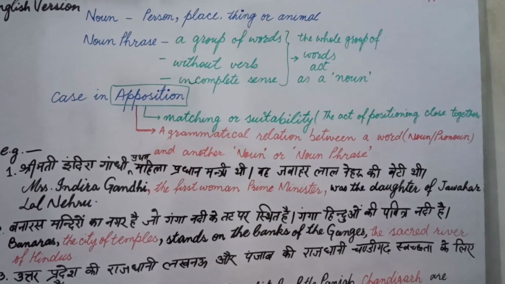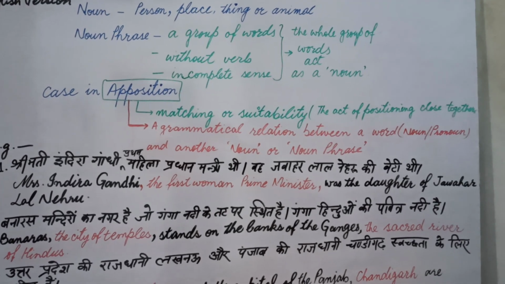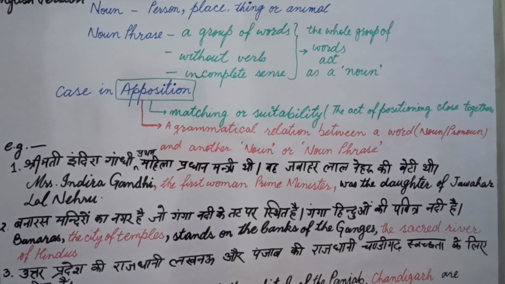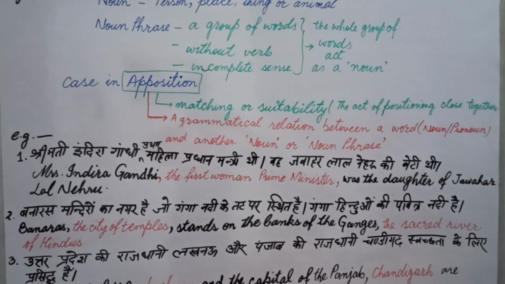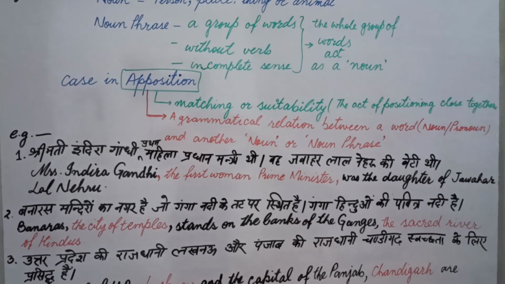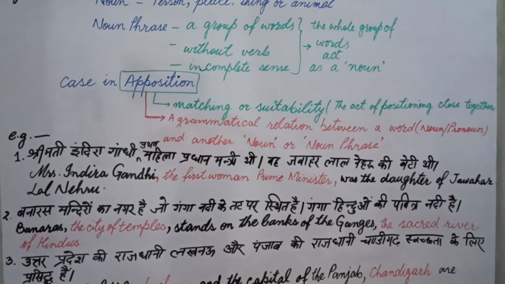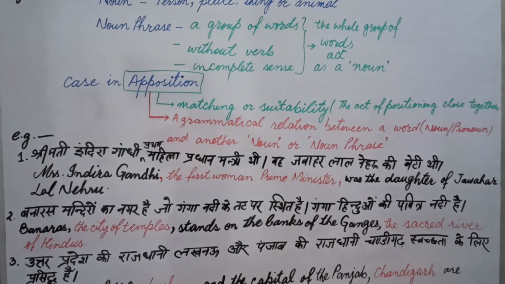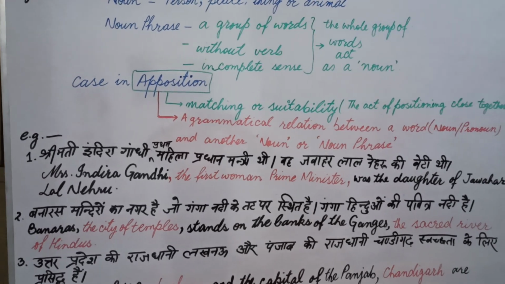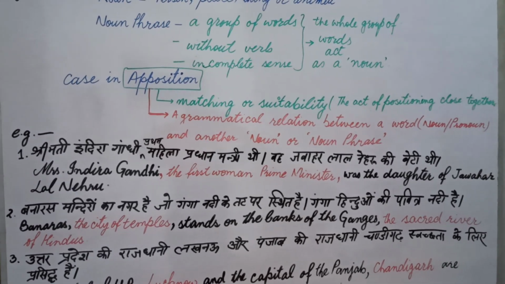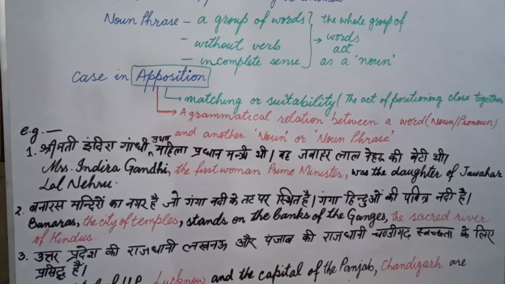Let's come to the example number 2 that is written in various expressions. बनारस हिंदुओं का नगर है बनारस मंदिरों का नगर है जो गंगा नदी के तट पर स्थित है. गंगा पवित्र हिंदुओं की पवित्र नदी है. Now we will write all these sentences into one. In this way our sentence will be impressive and based on good syntax and good rules.